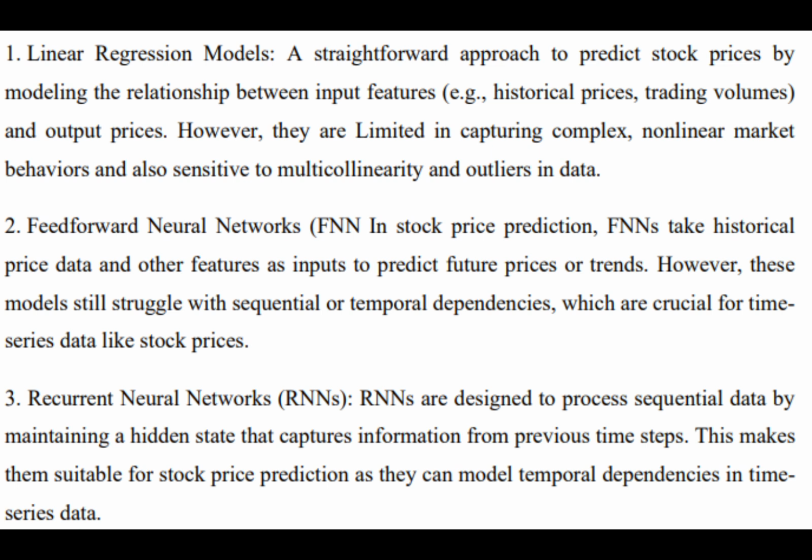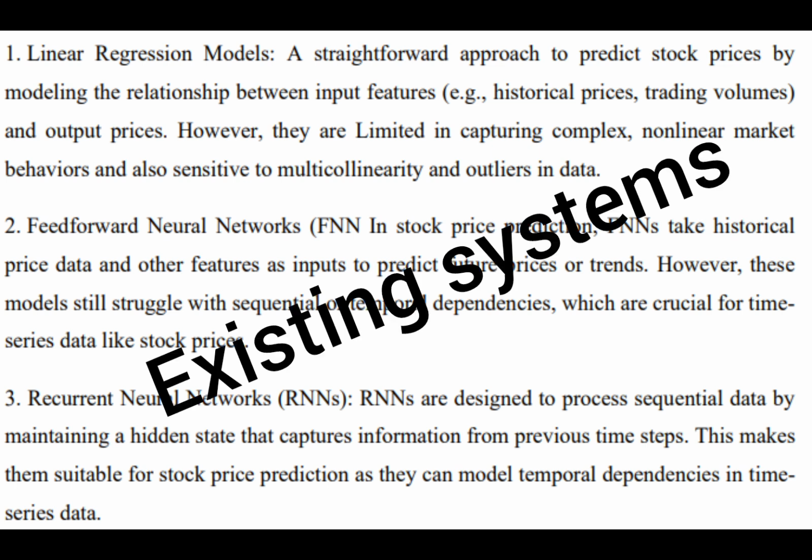The next existing model is the recurrent neural network, which is designed for sequential data. However, although it is suitable for the stock market, it suffers from the vanishing gradient problem, which limits long term memory. They only maintain short term memory up to 3 to 4 or 5 days, but here we should have long term memory for predicting the stock market. While these systems provide basic forecasting, they often lack accuracy, struggle with long term patterns, or cannot adapt to changing market behavior.